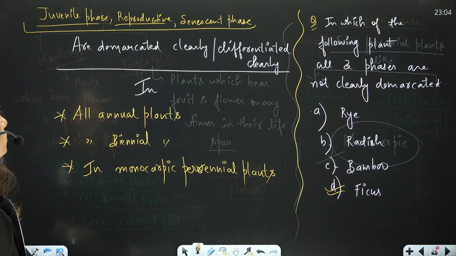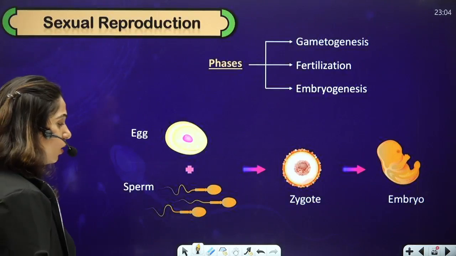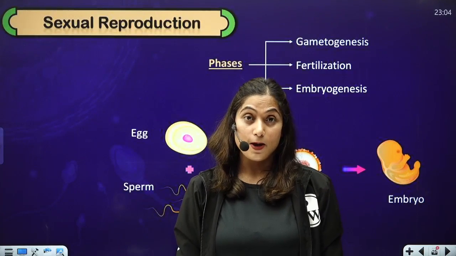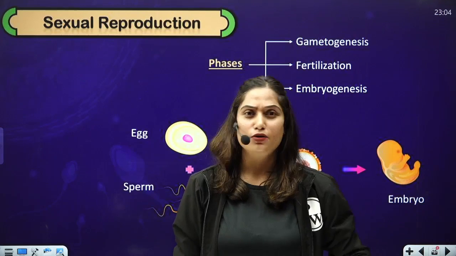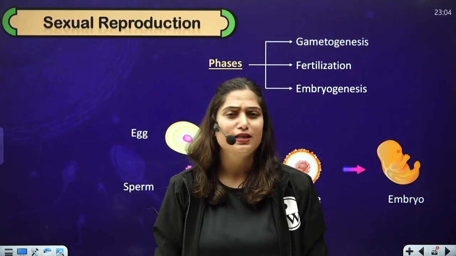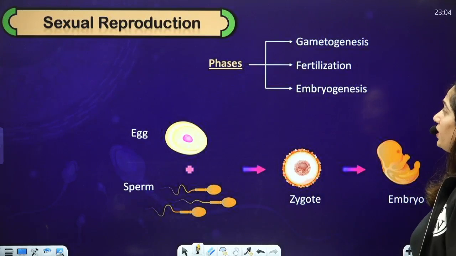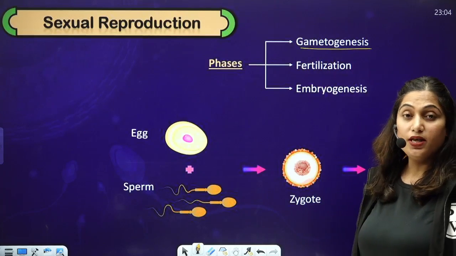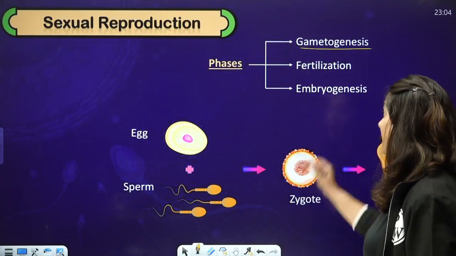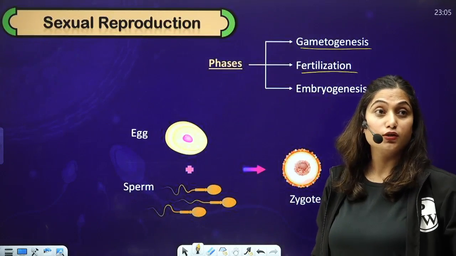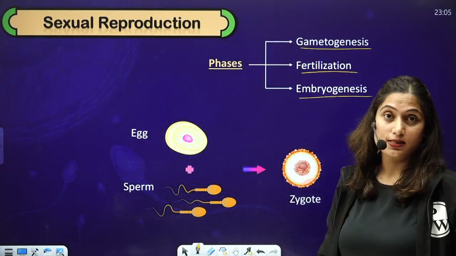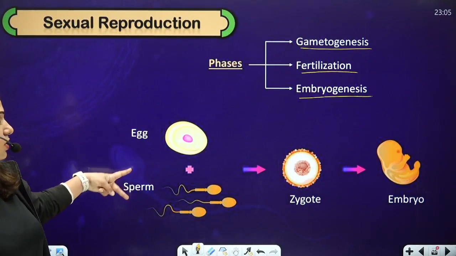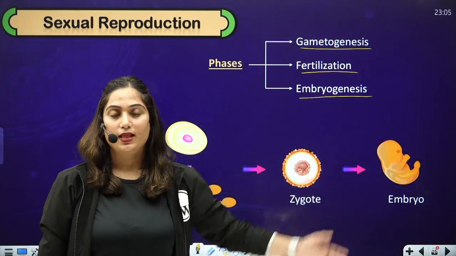So yes, these are the different phases in the life cycle of plant. Now let's move on to sexual reproduction. Sexual reproduction is a process which is biparental most commonly, and it involves the formation of gametes, the fusion of gametes and then the formation of zygote. So obviously, what are the three phases in the process of sexual reproduction? First of all, gametogenesis, that means formation of gamete. Then fertilization, that is formation of zygote. And then embryogenesis, that means formation of embryo from zygote. So, first the gametes will form, then fertilization, then zygote will form, and then the embryo will form.